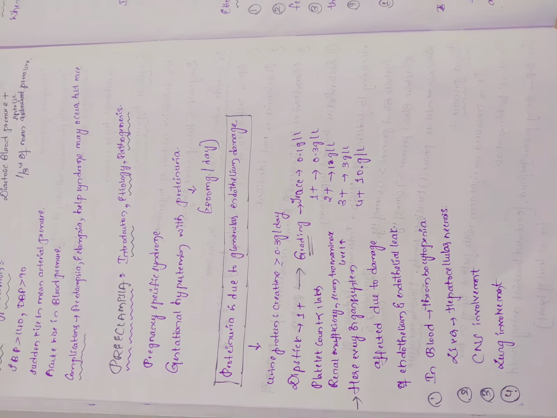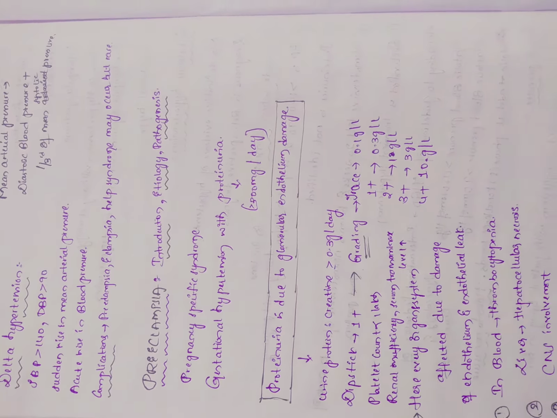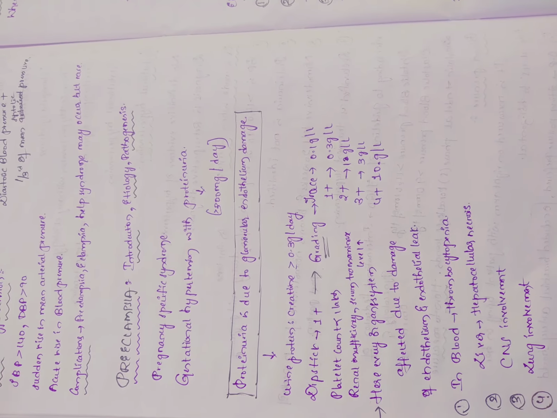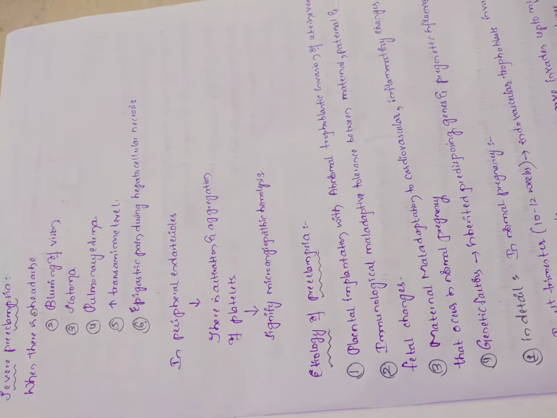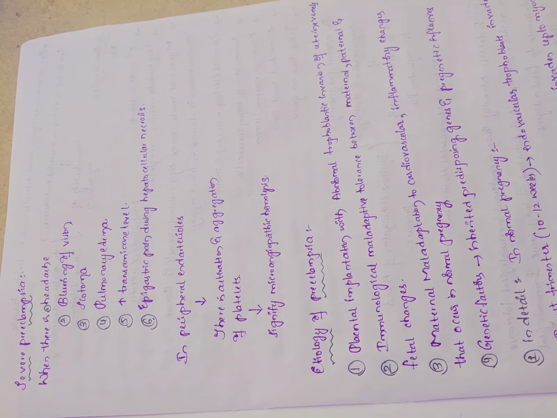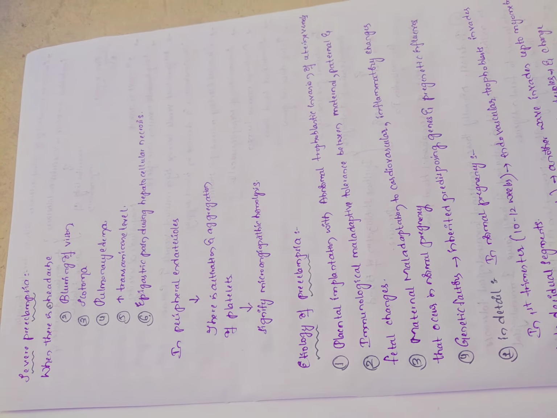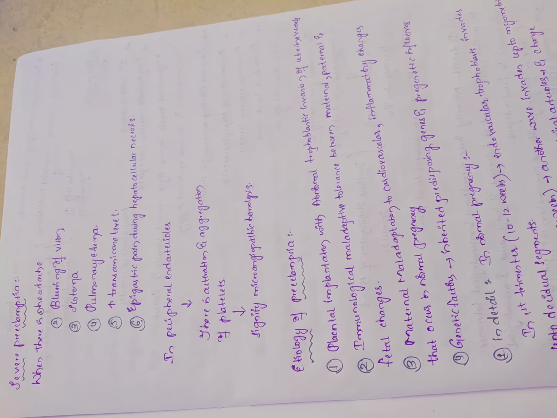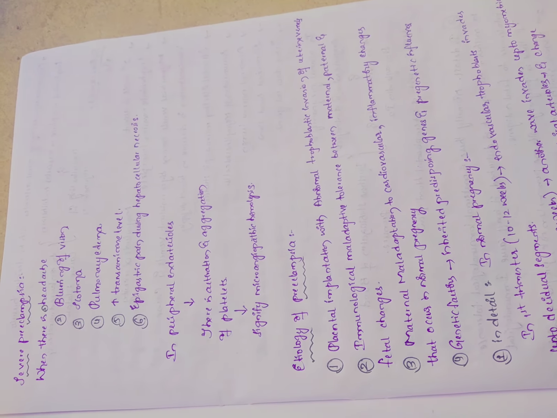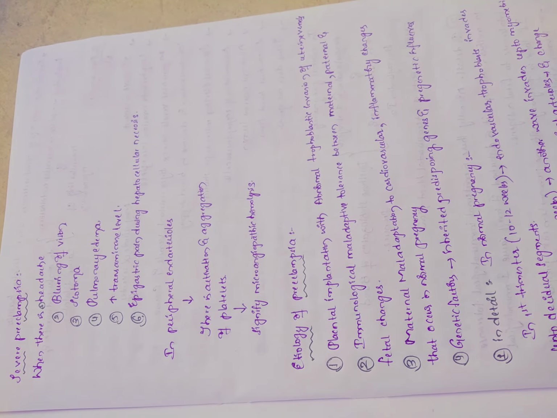In blood, we see thrombocytopenia. In liver, we see hepatocellular necrosis. We see CNS involvement, lung involvement. Okay, now let us discuss severe preeclampsia. In severe preeclampsia, there may be headache, blurring of vision, scotoma, pulmonary edema, increased transaminase levels, epigastric pain due to the hepatocellular necrosis. When all these are present, it is classified as severe preeclampsia.